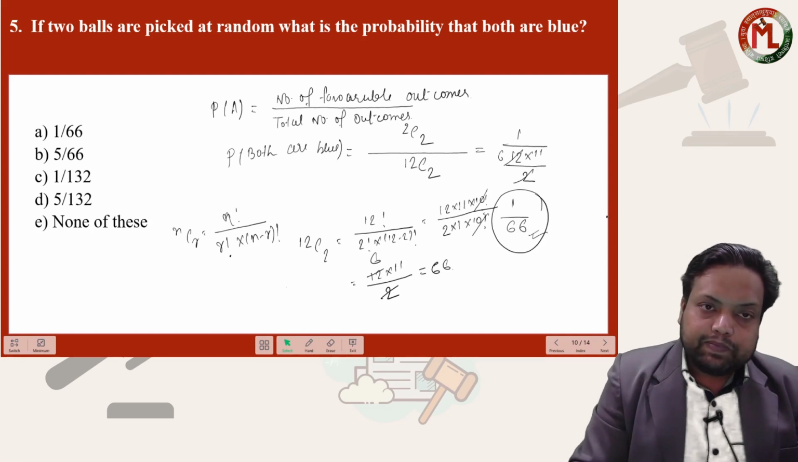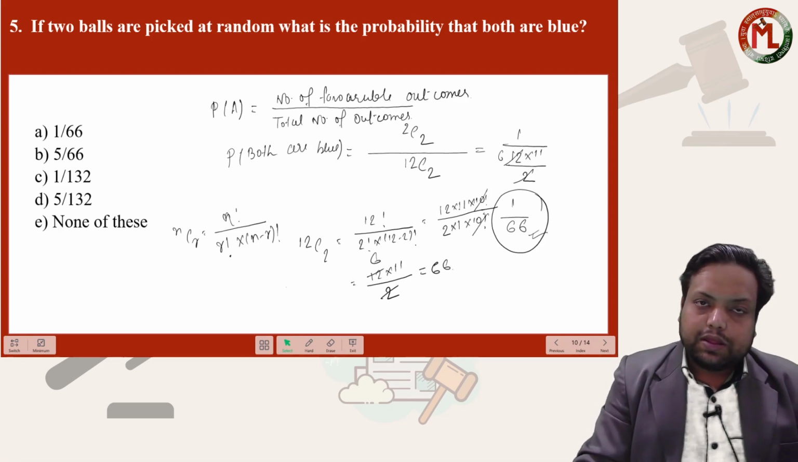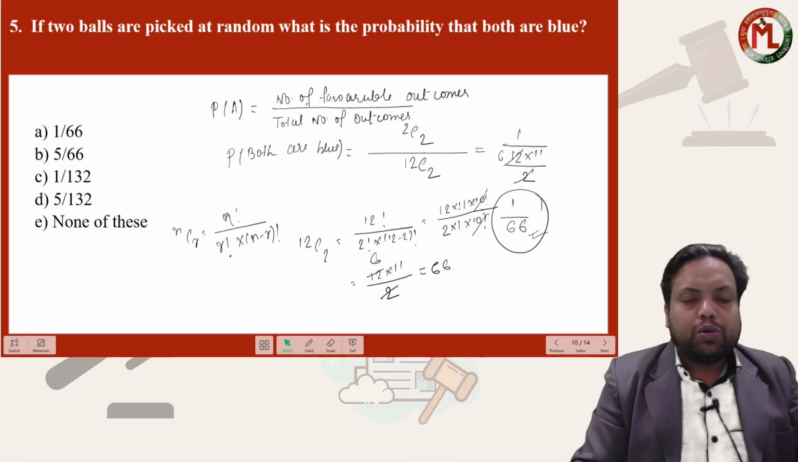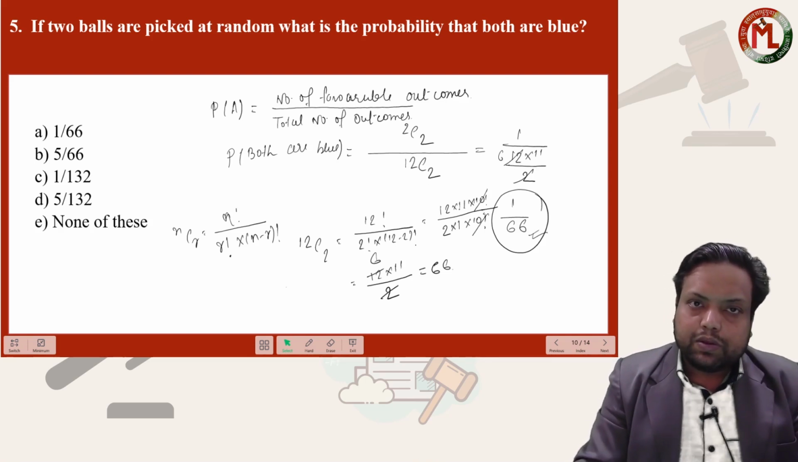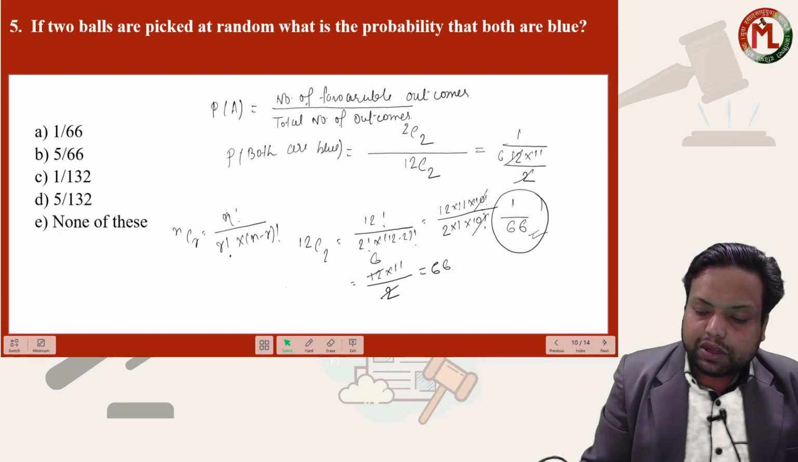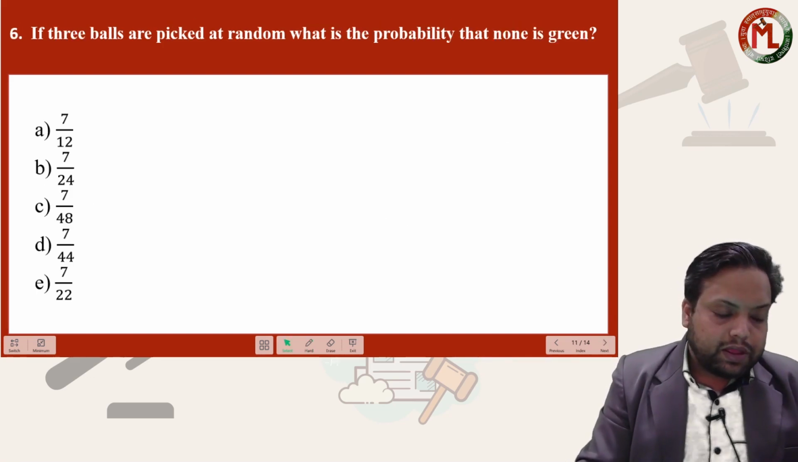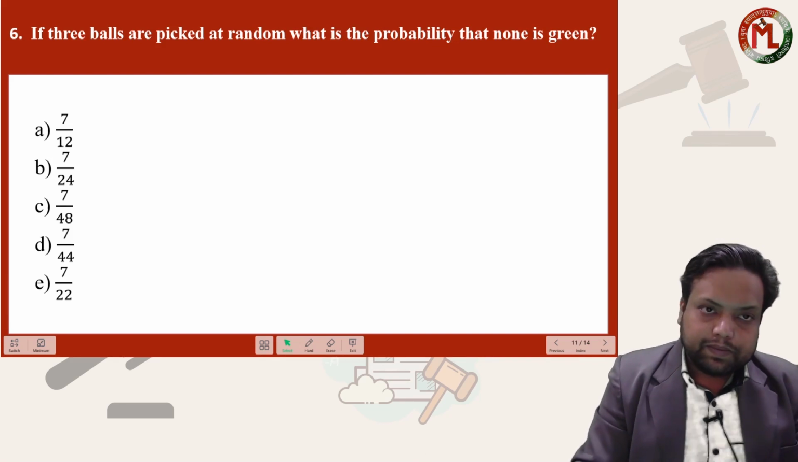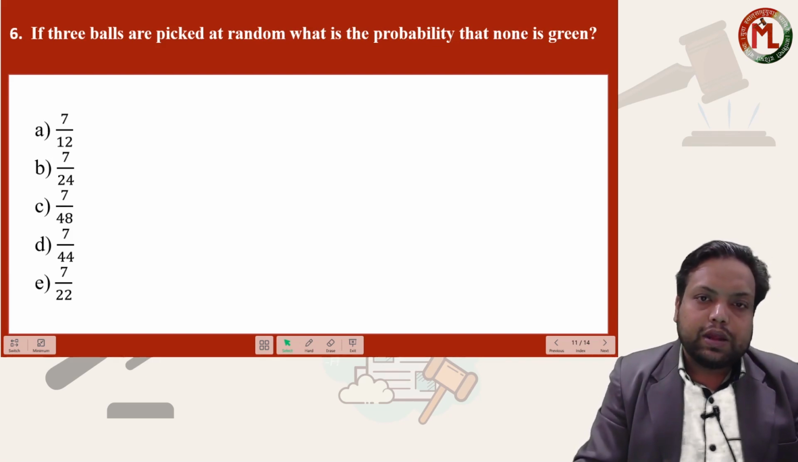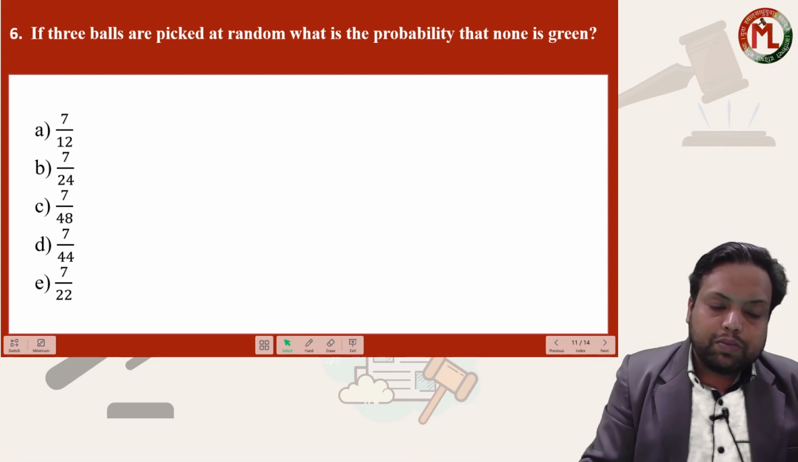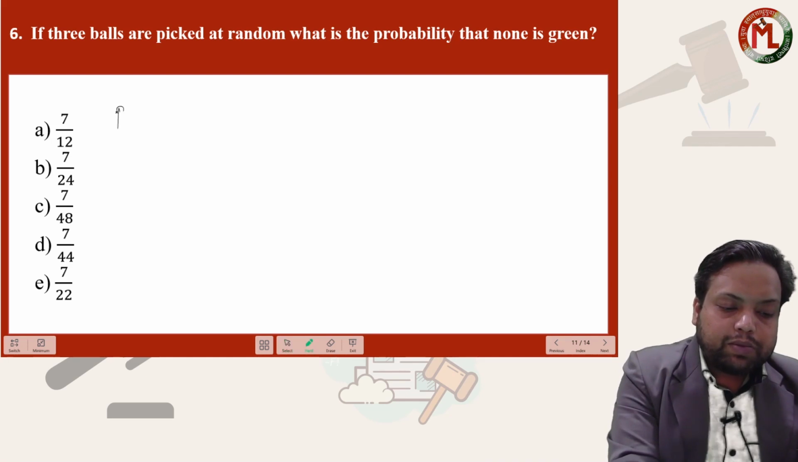Okay, so this is one question. They can ask 2, 3 or more than 3 questions also. Let's see the second question. What they are saying: if 3 balls are picked at random, what is the probability that none is green?